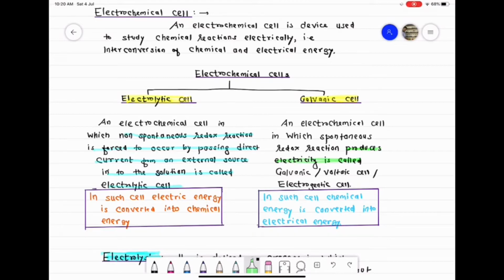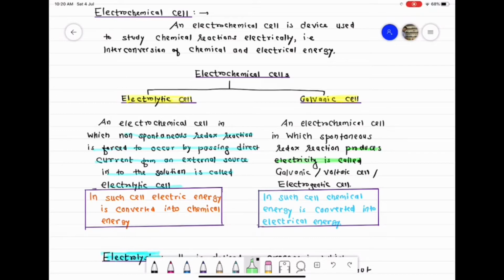The redox reaction which can take place on its own without any external help is called a spontaneous redox reaction. A redox reaction which cannot take place on its own, and needs some external power to be supplied, or we pass direct current in the electrolyte solution, and then only the reaction can take place. Such redox reactions are called non-spontaneous redox reactions.